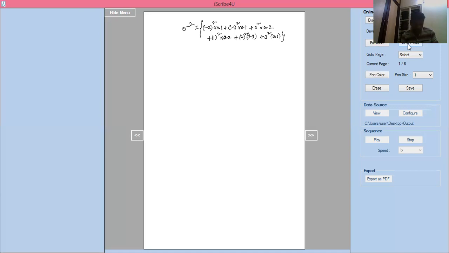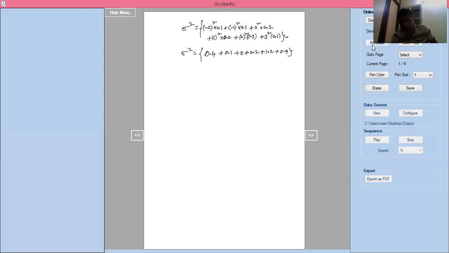Now sigma square equal to minus 2 square is nothing but 4 into 0.1, which is 0.4, minus 1 square is nothing but 1 into 0.1, plus 0, plus 0.2. 4 into 0.3, 2 square is 4, 4 into 0.3 is 1.2, plus 9 into 0.1 is 0.9. If you add all this, sigma square minus, here I have forgotten to tell, minus mu square.